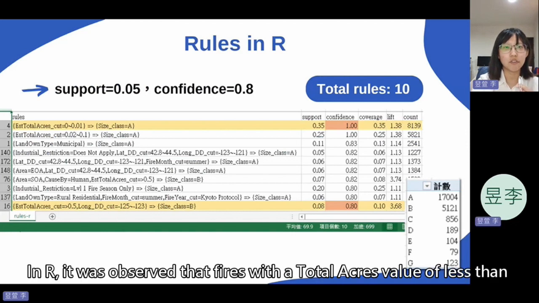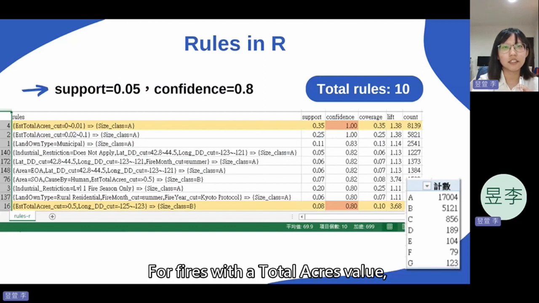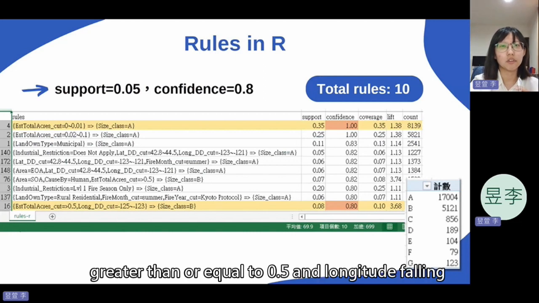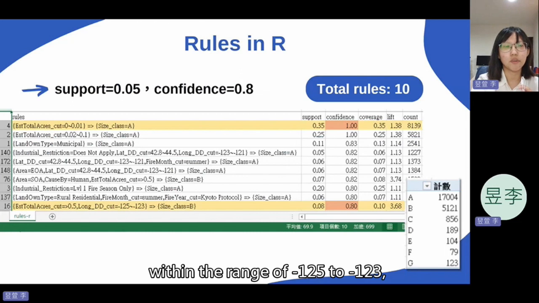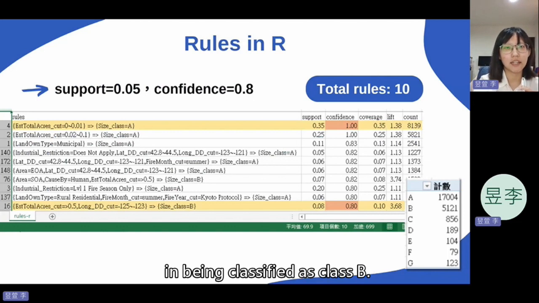In R, it was observed that fires with a total accuracy value of less than 0.01 have 100% confidence in being classified as Class A. For fires with a total accuracy value greater than or equal to 0.5 and longitude falling within the range of -125 to -123, there is an 80% confidence in being classified as Class B.